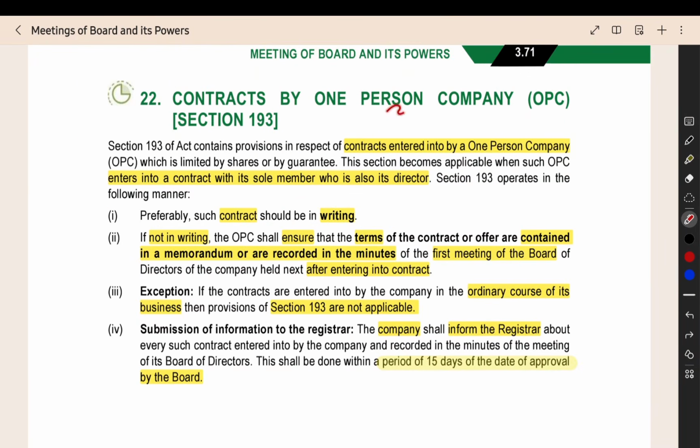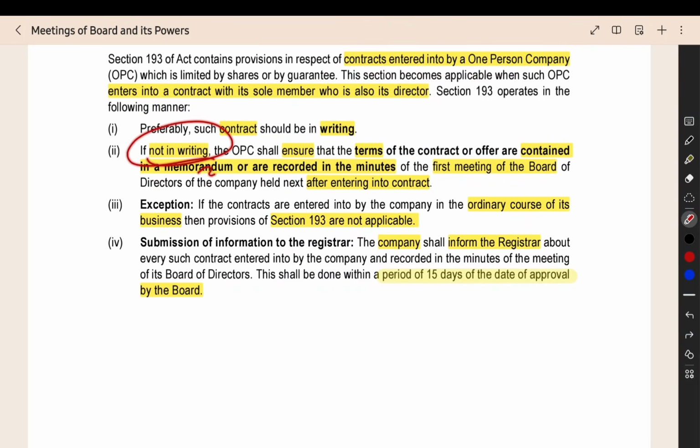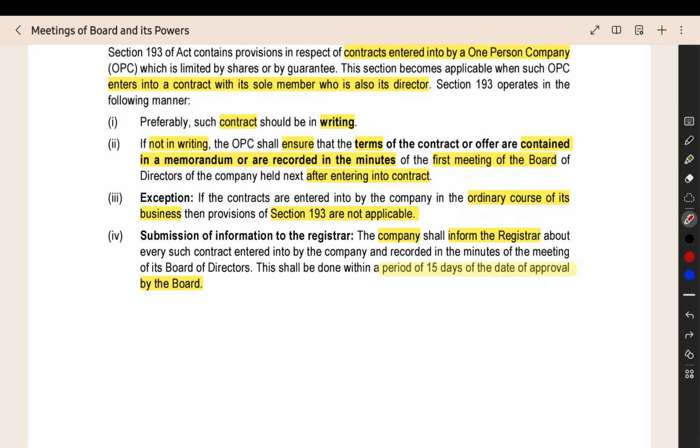The next thing is contracts entered into by a one-person company. When a one-person company is entering into a contract with its only director, who is also its only member, and some transaction, contract or arrangement is happening between these two entities, then Section 193 will be applicable. The contract must be in writing, or at least it is recommended to be in writing. If it is not in writing, a memorandum should be prepared listing all the requirements of the contract. And if the contract is done in the ordinary course of business, then 193 will not be applicable.